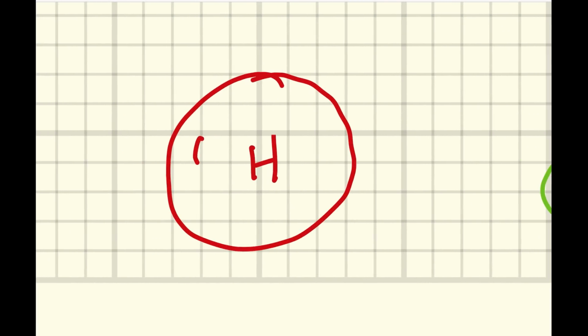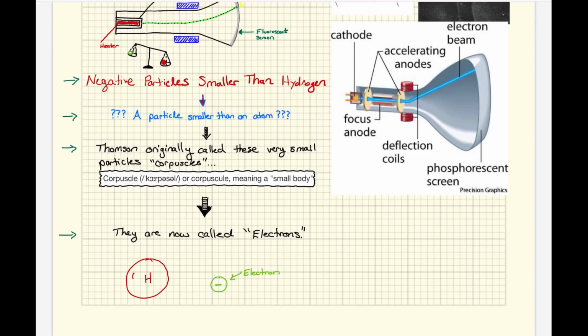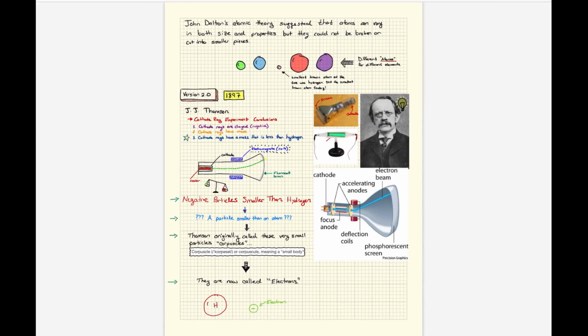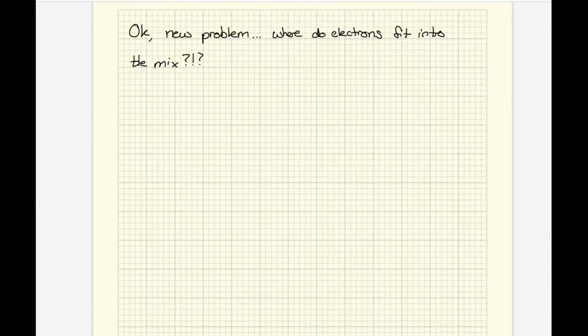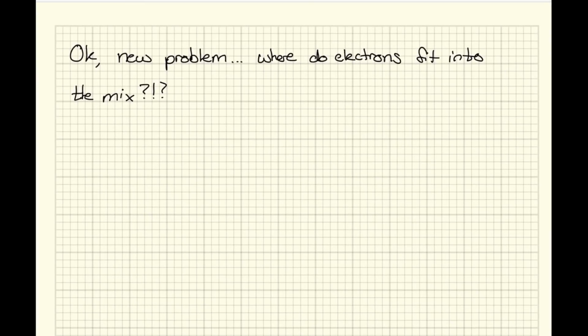Because we thought atoms looked like this. They were just kind of like a big sphere, like a marble. But that's not the case. And so we have to come up with a model that would work with this idea. So that leads us to our next page of notes. And that would look something like this.